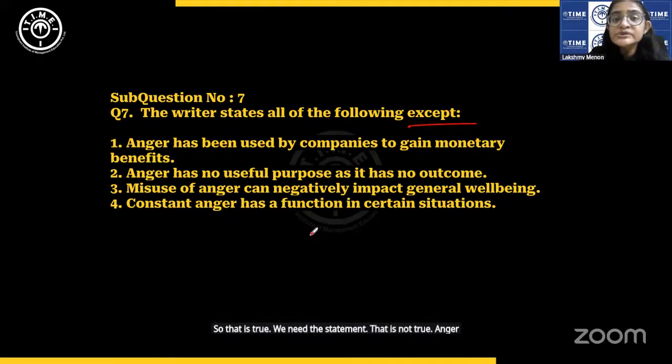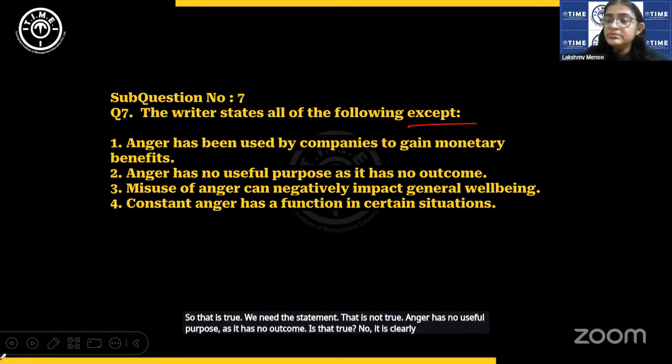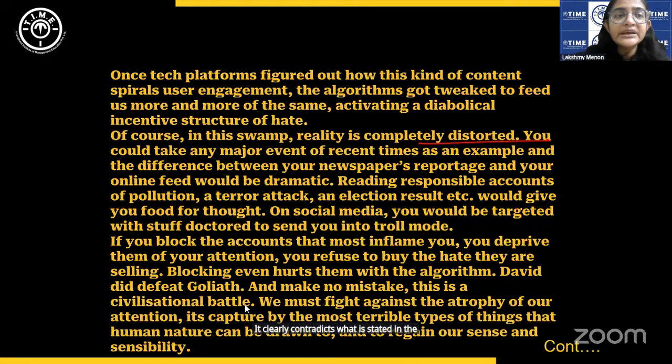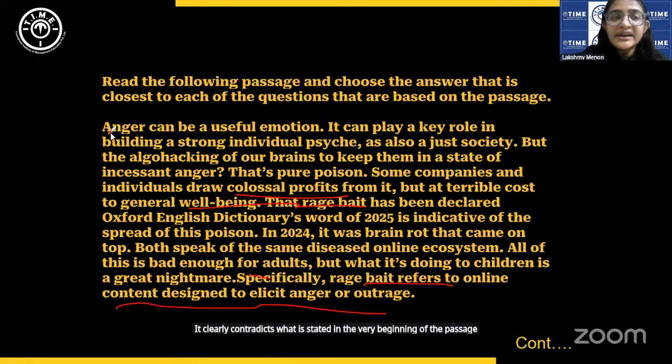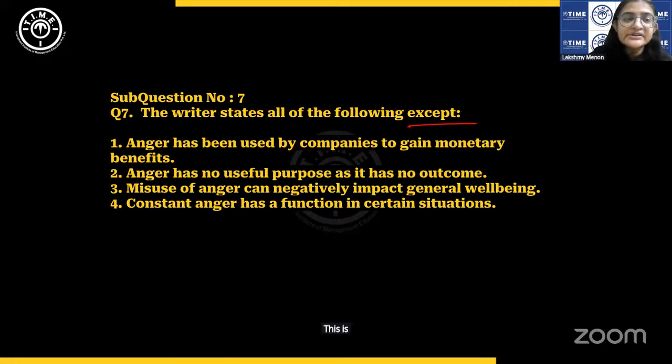Anger has no useful purpose as it has no outcome. Is that true? No, it clearly contradicts what is stated in the very beginning of the passage. Anger can be a useful emotion. We don't need to go beyond that. This is our answer. It contradicts a statement from the passage, right?